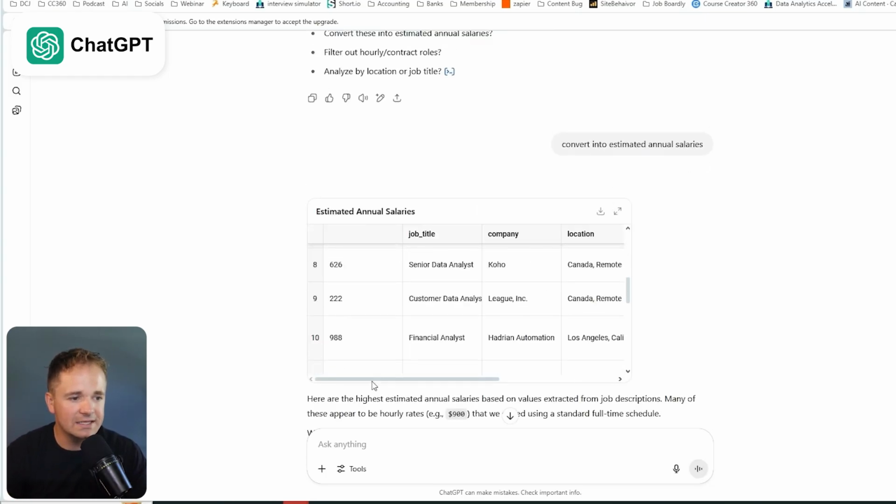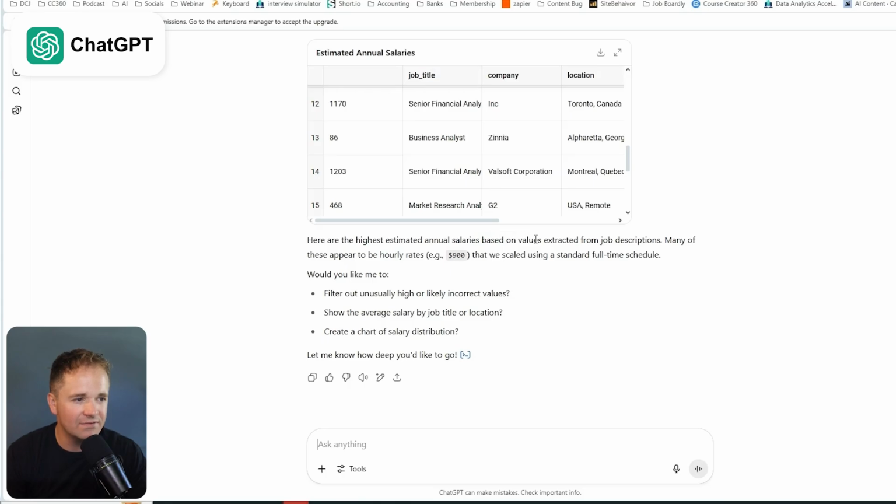So here are the estimated annual salaries based on the values extracted from the job description. Many of those appear to be hourly rates that we scaled using a standard full-time schedule. Would you like me to filter out unusual high or incorrect values, show the average salary by job title or location, create a chart of salary distribution? Let's do the create a chart.